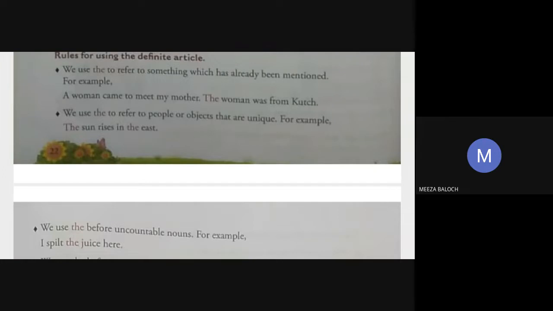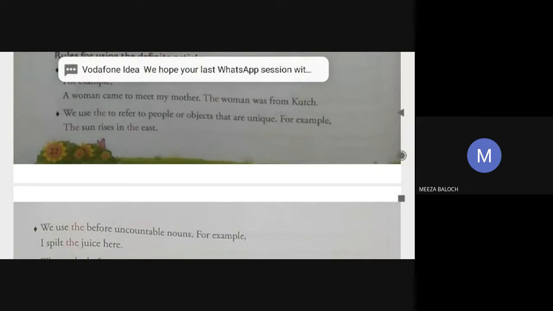What is the rule over here? We use the article the to refer to people or objects that are unique. So you have to take a unique object. Cat is not a unique object. Cat is a common noun, a very common thing. So use a unique object. Just like the sun is a unique object, the moon is a unique object, the Taj Mahal is a unique object. If I say the Indian Ocean, do you know what the Indian Ocean is? No?